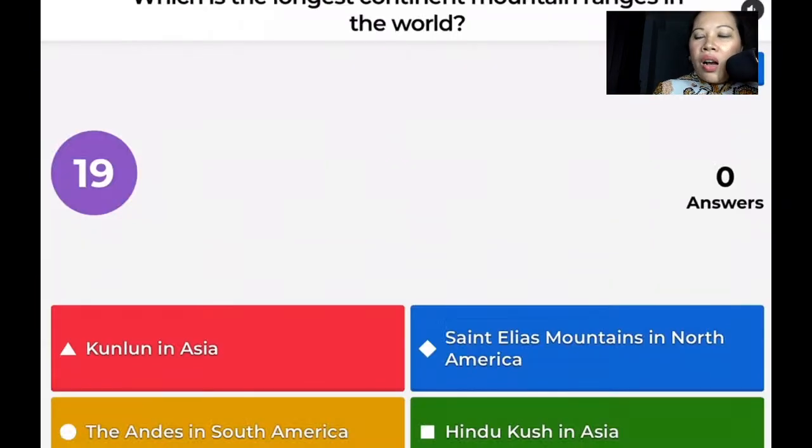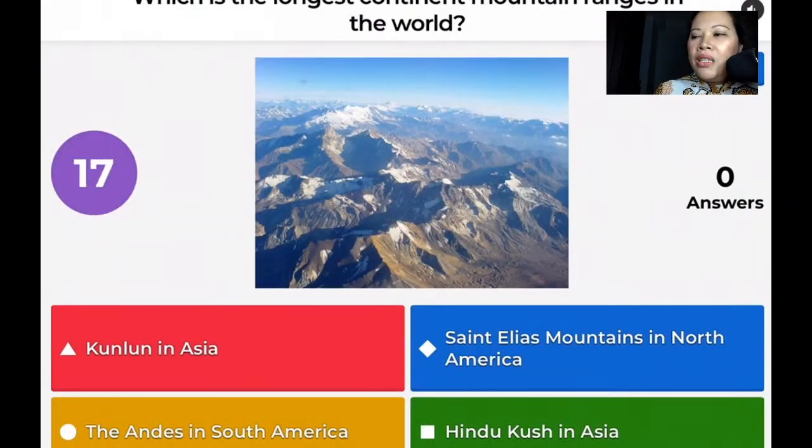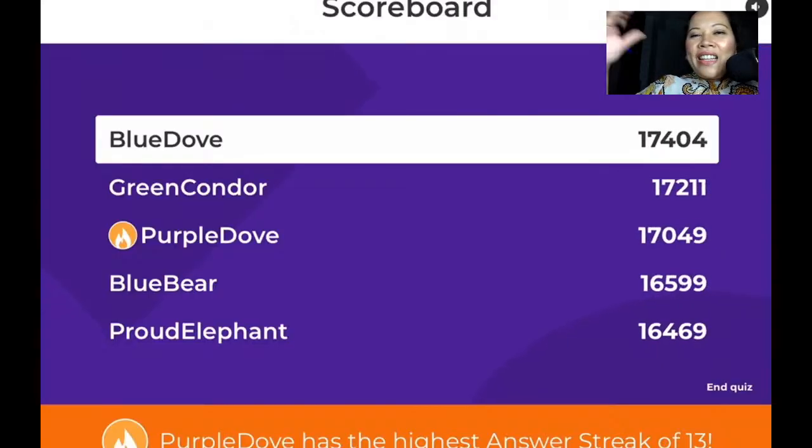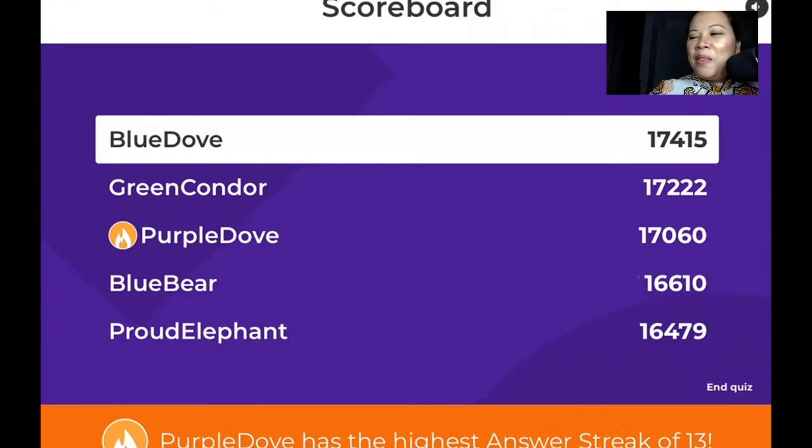Which is the longest continent mountain ranges in the world? Which of the following is the longest continent mountain ranges in the world? Yay! Let's see who got it right. Yes, the Andes in South America. That is correct. Yeah, I like the fun facts in between. It will break the one on the lead on the scoreboard.